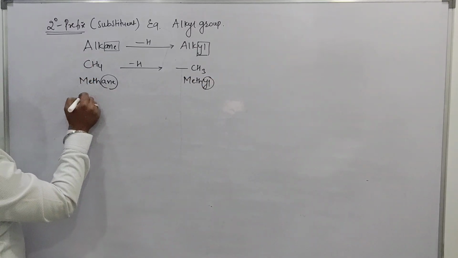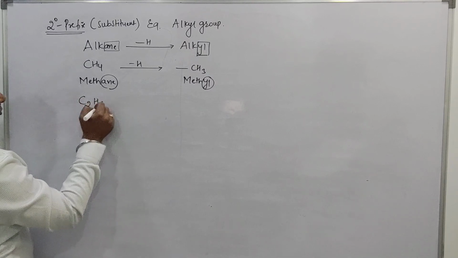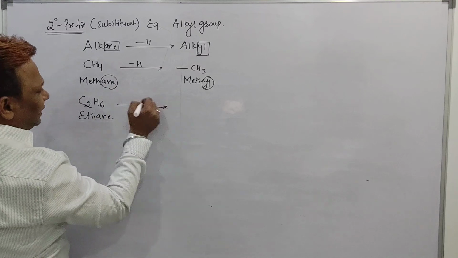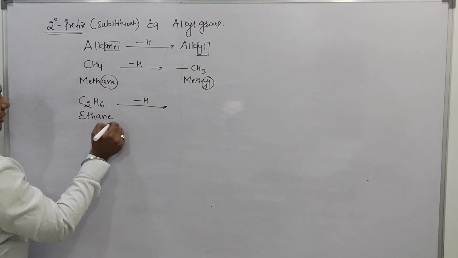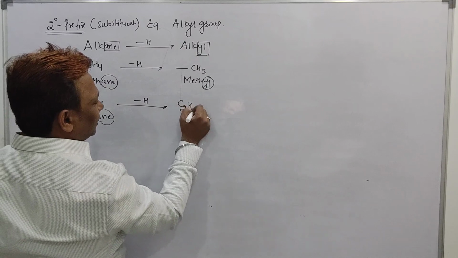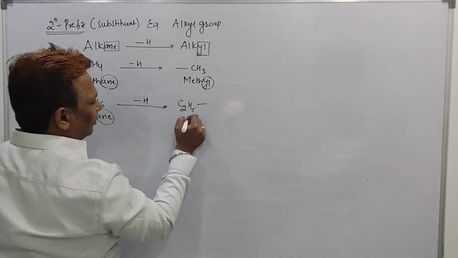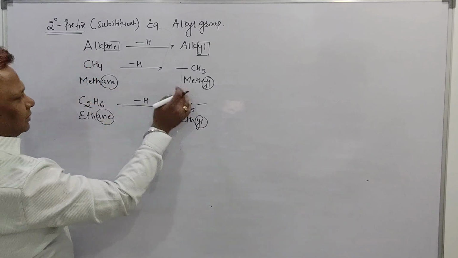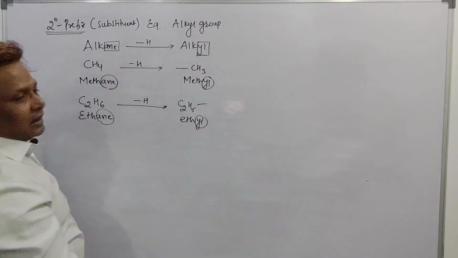In the same way, if I write C2H6, you know the name of this compound is ethane. And you just take out one hydrogen atom from here. So by taking out hydrogen, this ANE becomes C2H5 and a free bond. That will be called ethyl. So ethane becomes ethyl, methane becomes methyl, alkane becomes alkyl.